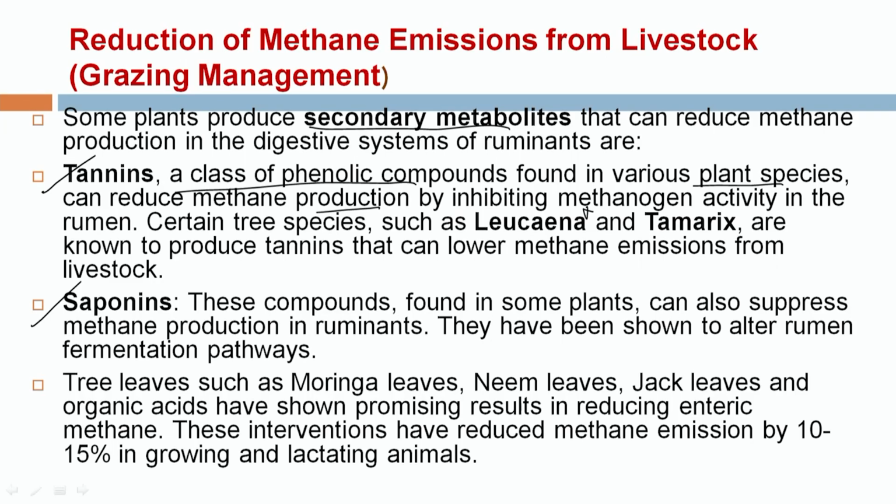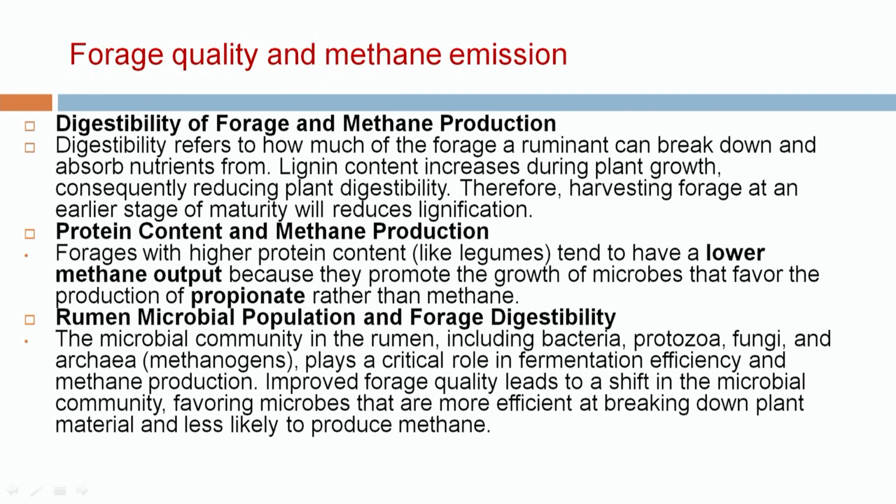These tannins are present in leucaena and tamarix leaves that can be used to reduce methane emission. Saponin is also a type of secondary plant metabolite that helps in the reduction of methane emission through enteric fermentation. Use of these secondary plant metabolites results in a reduction of methane emission by 10 to 15%.